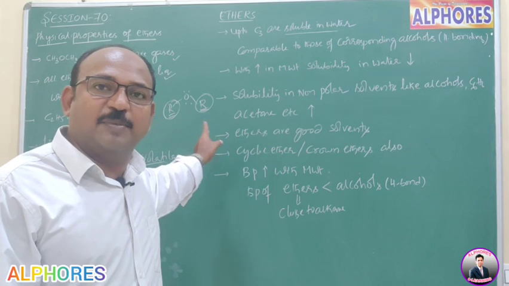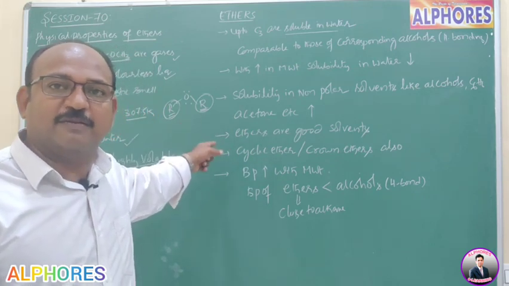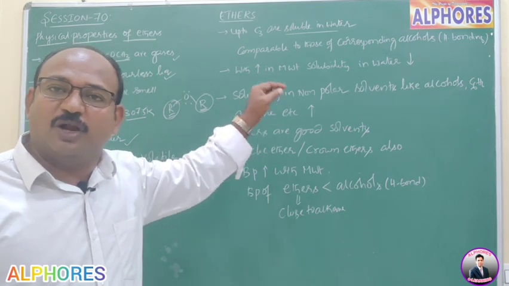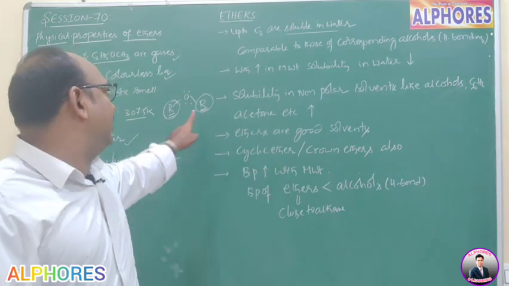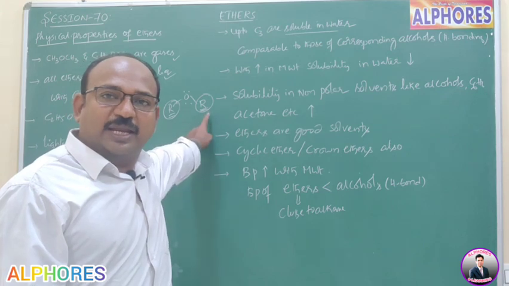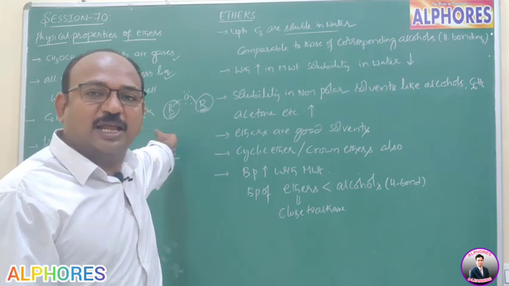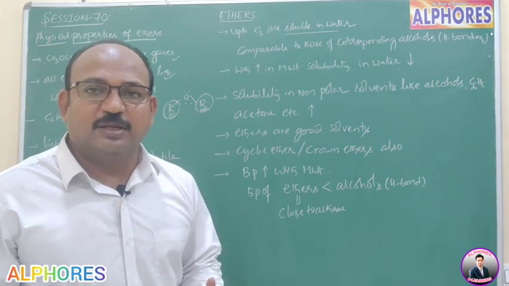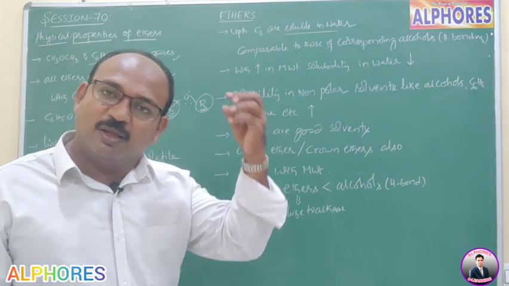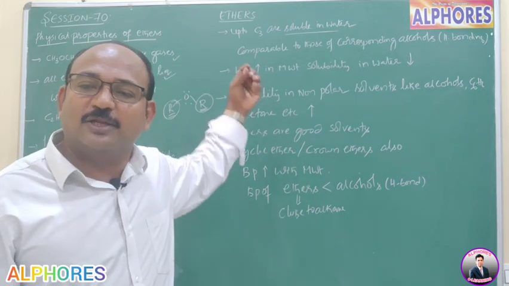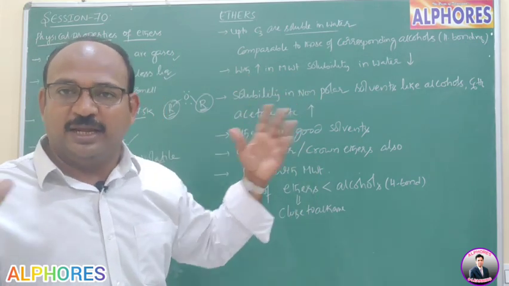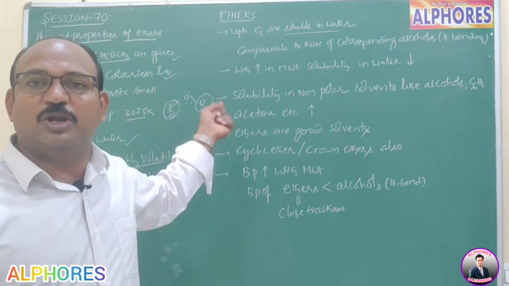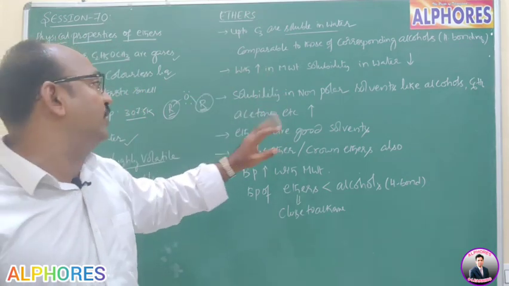Now, with increase in number of carbon atoms in alkyl groups, in other words, with increase in molecular weight of ethers, their solubility in water decreases, because whenever there is an increase in molecular weight or in number of carbon atoms in alkyl groups, steric hindrance increases. That's why the ability to participate in hydrogen bonding is basically less, and that is also diminished with increase in hindrance or bulkiness. That's why their solubility in water also decreases.